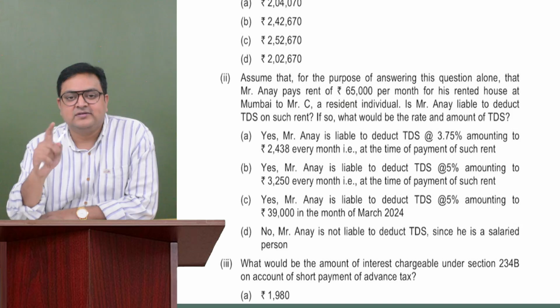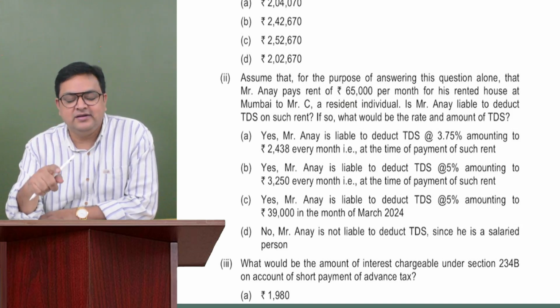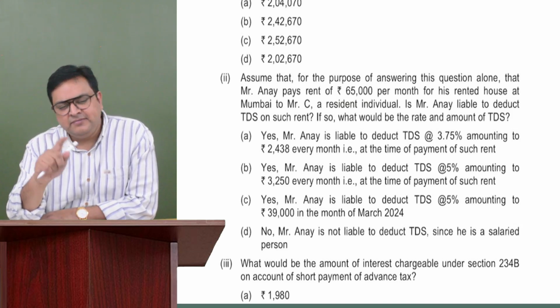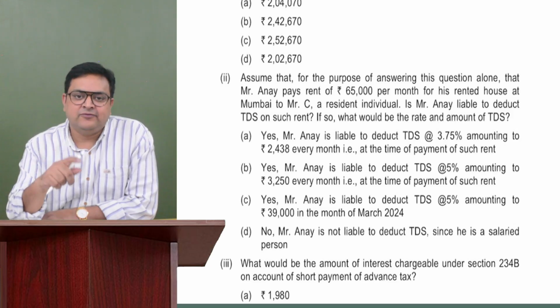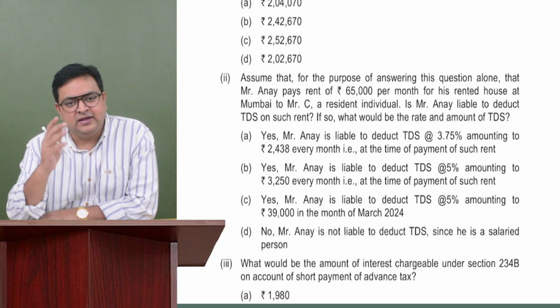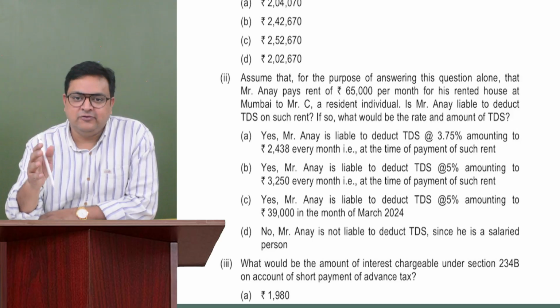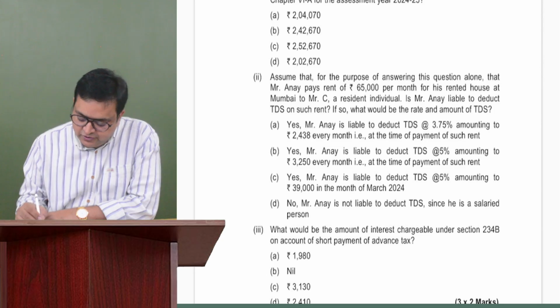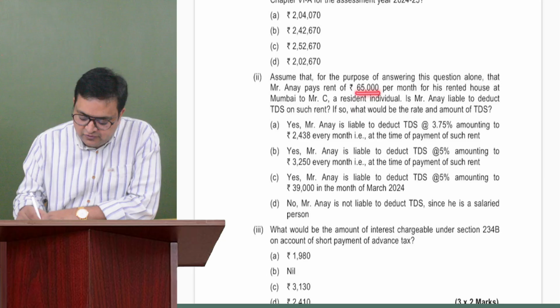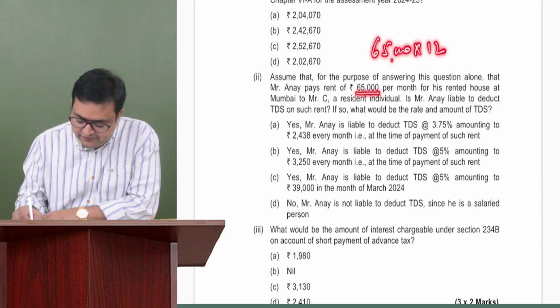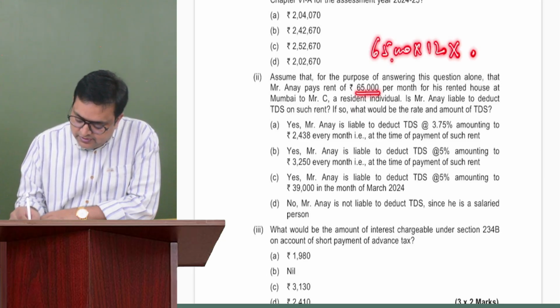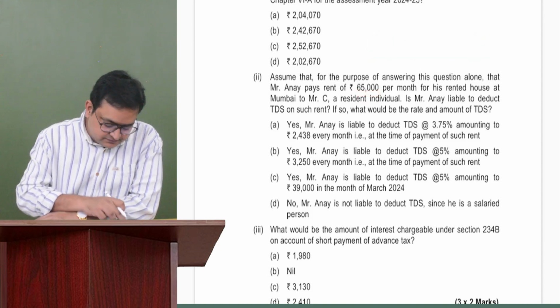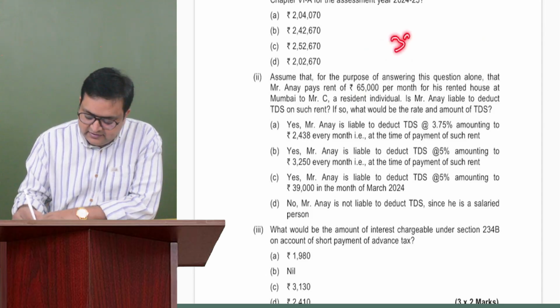Then you should deduct TDS. How much? 5%. And when should you deduct TDS? At the end of the year, means the last month of tenancy. If you are vacating this property during the year, in the last month, or at the end of the year, the last month. So here, in fact, I have not read the complete question, but still, to answer it, we can say that if he is paying rent 65,000 rupees, so 65,000 rupees into 12 into 5%. How much is it? 65,000 rupees into 12 into 5%. This is 39,000 would be the TDS.